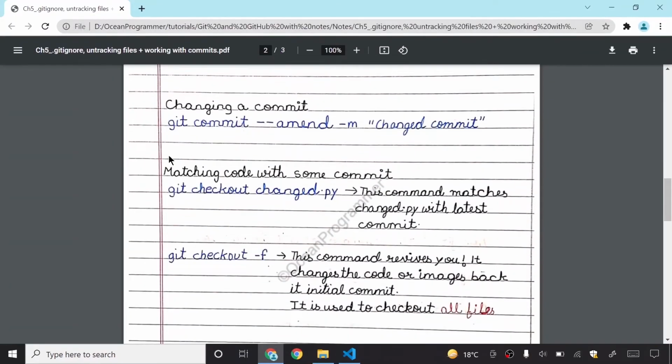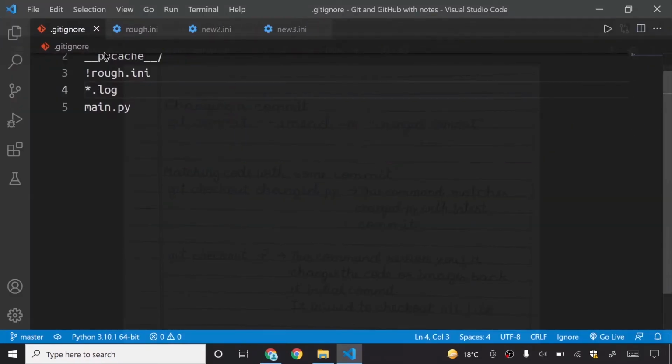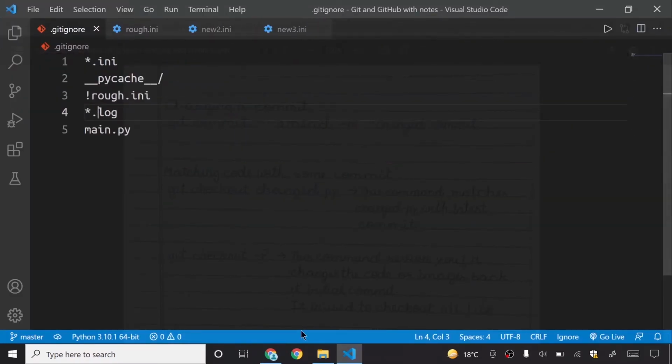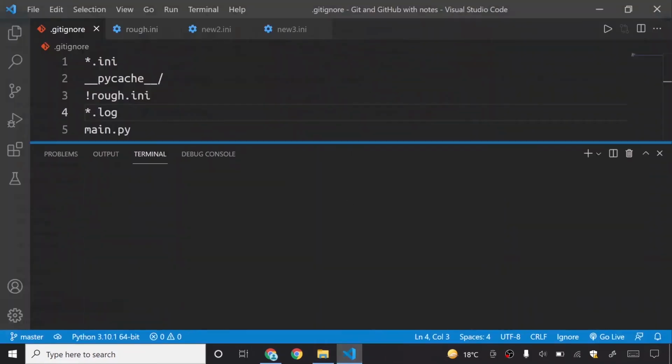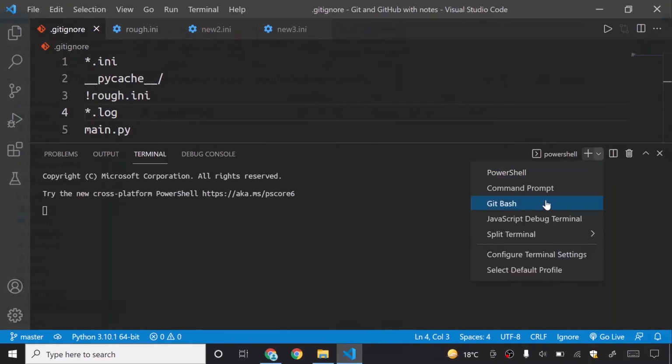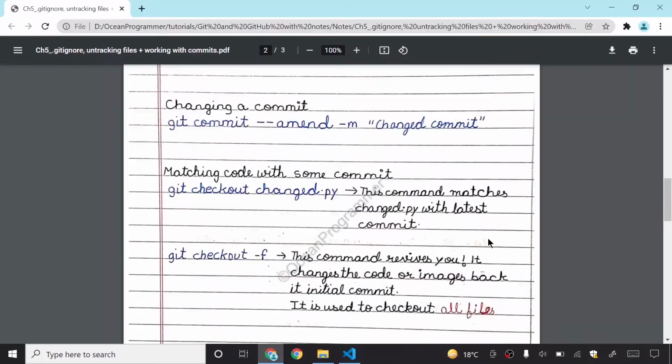So this is a very important thing, matching code with some commit. If you are using git and you don't know how to match your code with some previous commit, you have no use of using git. I don't know why I again closed my git bash terminal. So I will show you this command.